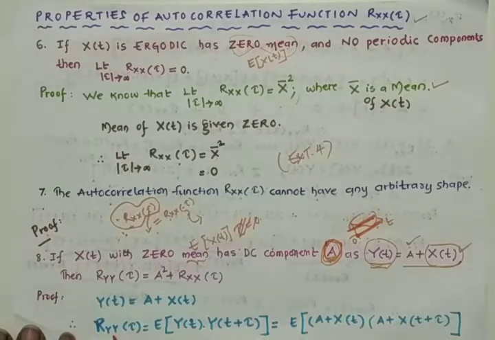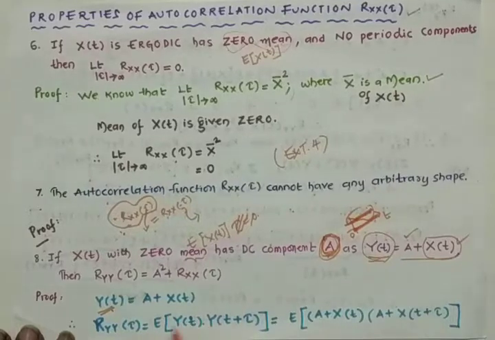From the autocorrelation function we can write this for the random process y of t. The autocorrelation function of y of t is given by R y of tau equals, we know, the expectation of y of t into y of t plus tau.